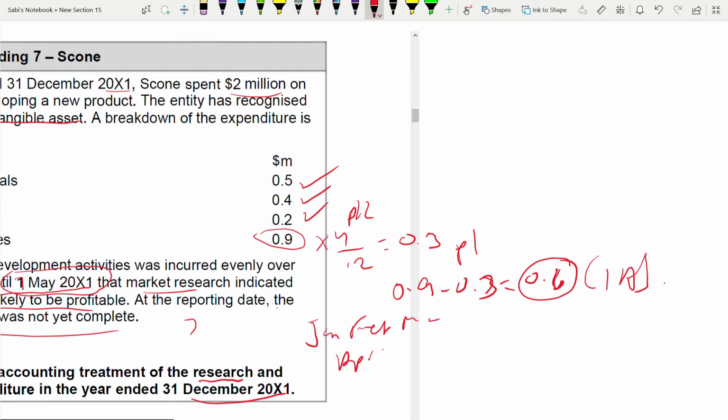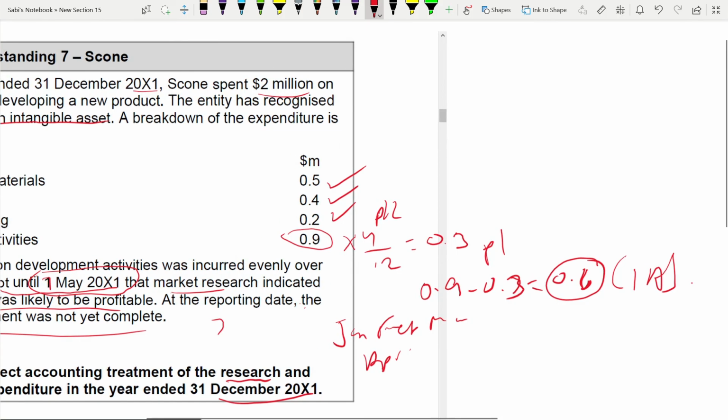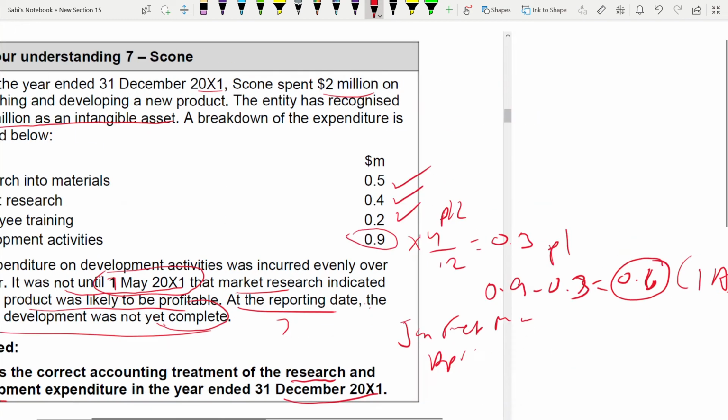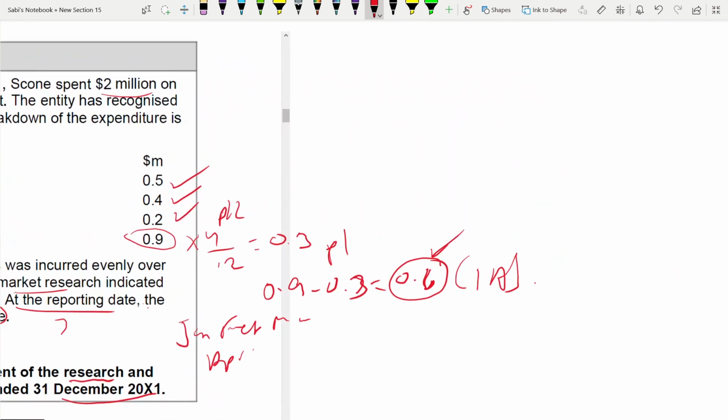And what about amortization of the 0.6? You cannot amortize it. Why? At the reporting date, the product development was not yet complete. When the product is not complete, you cannot charge amortization. It's the same as depreciation. When the asset is not ready for use, you cannot depreciate. Same for intangible asset, no amortization. So you can only recognize 0.6 as an intangible asset in the statement of financial position.